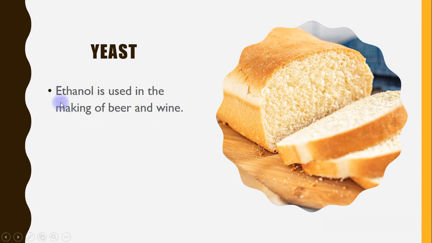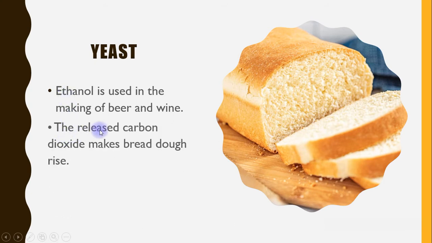The release of carbon dioxide makes the bread rise. So this refers to the bread. How does the dough rise? Because of the carbon dioxide released during yeast fermentation.